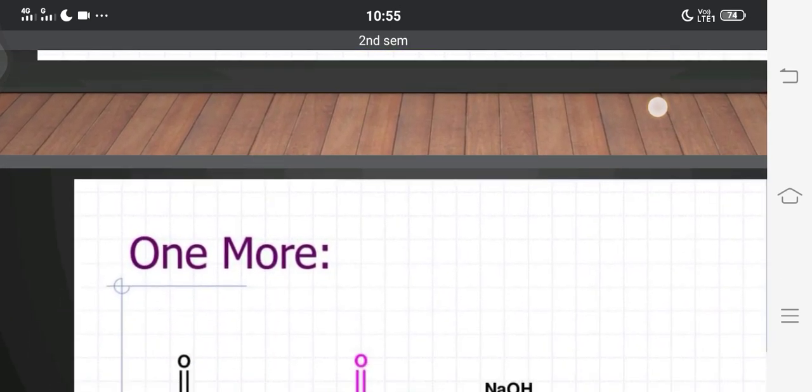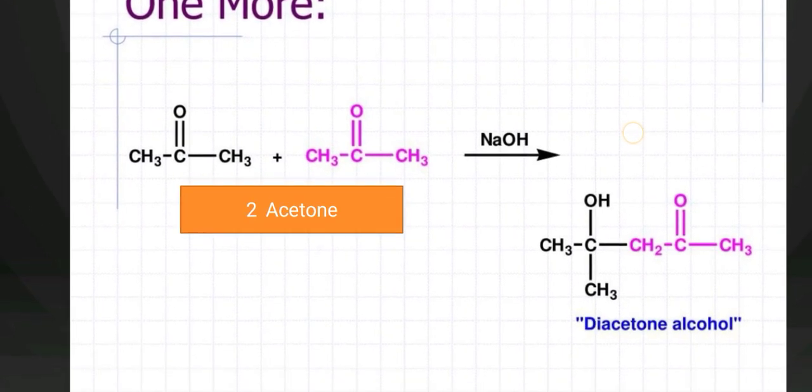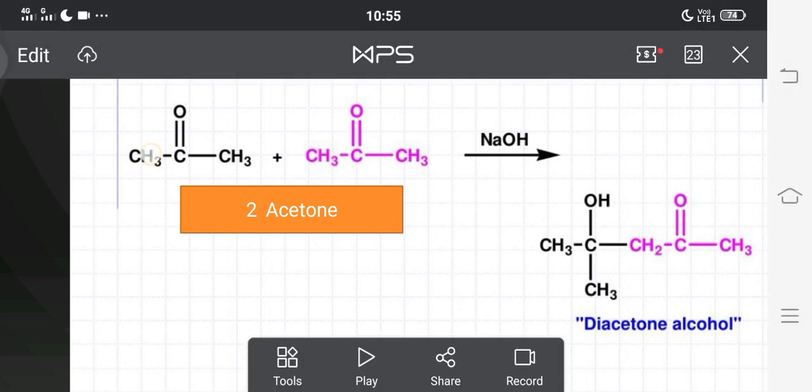Not only aldehydes, ketones also undergo the aldol condensation, but the products are called ketols, because a ketonic group and an alcohol group are both present. See here, I have taken two ketones, acetone and acetone. These ketones also have alpha hydrogens.